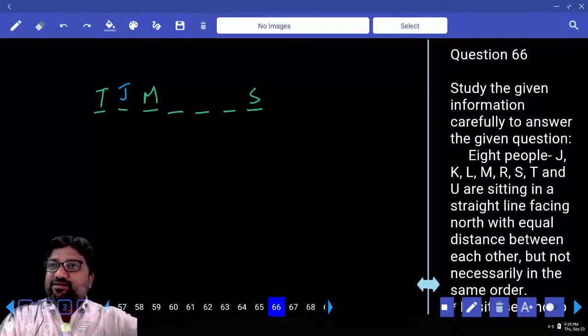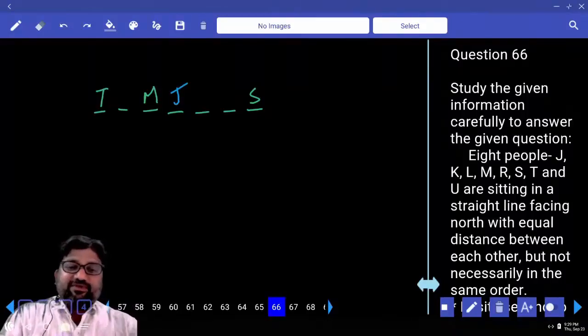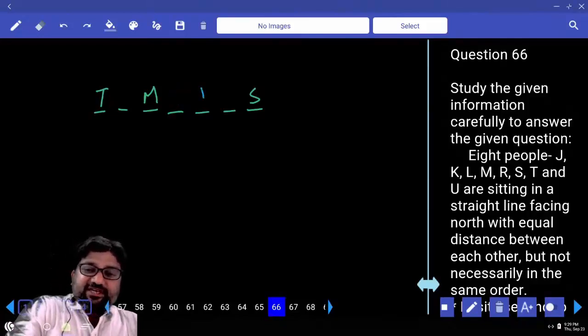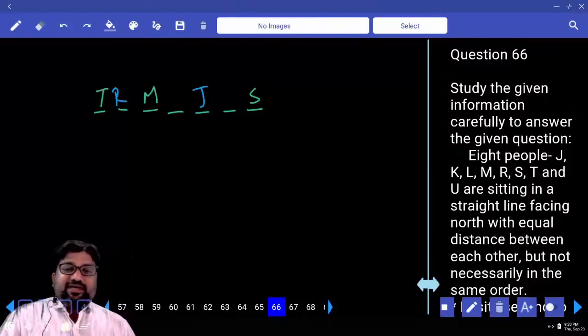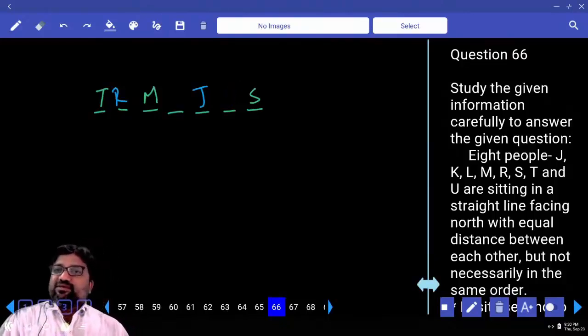So can I take J there? No way. J here, impossible, because left is already occupied by T. J here, 1, 2, 3, R, absolutely yes. And can I take J adjacent to S here? No way. 1, 2, 3 are impossible, and J should not be there in the corners. Then we have only one possibility.